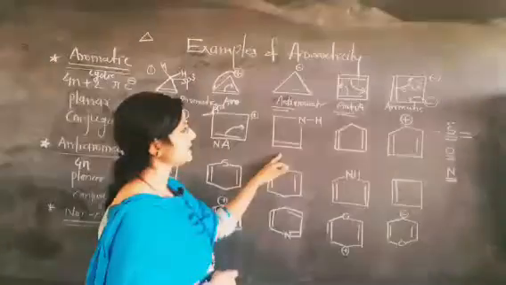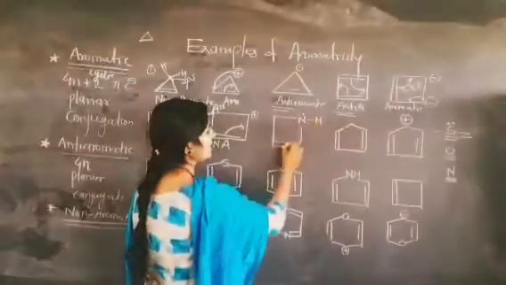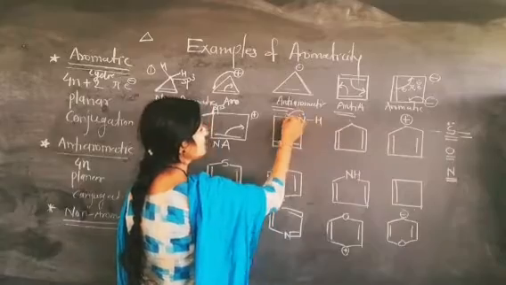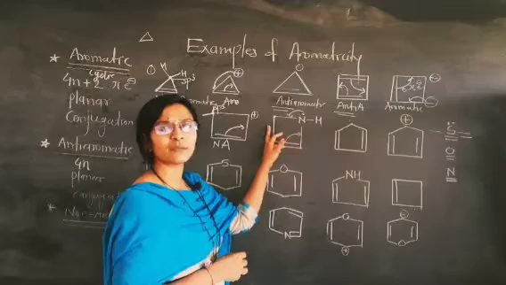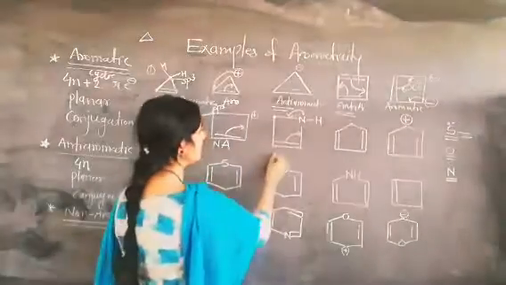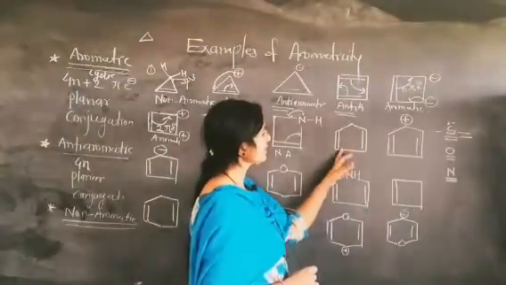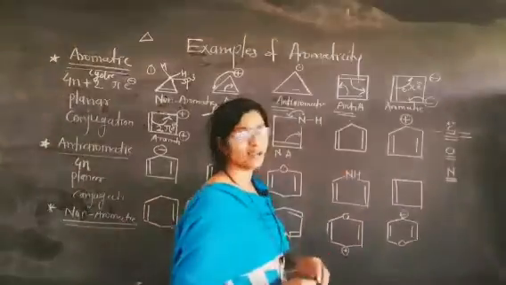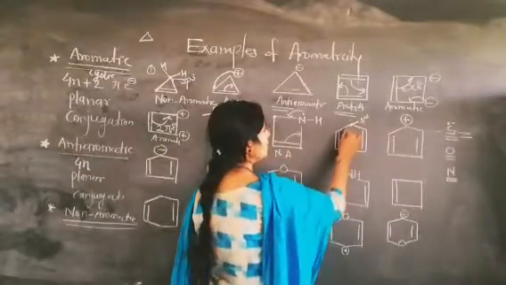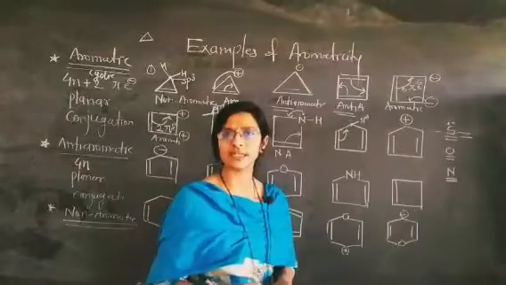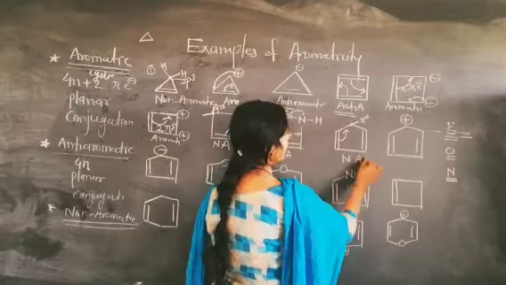Okay, now we have come to this example. Look, this is the heteroatom which carries the lone pair of electrons, and it shifts to this one. But look toward this carbon atom. This carbon atom is sp3 hybridized and therefore it is non-aromatic in nature. So friend, this is the cyclopentadienyl ring. Same thing, this is the sp3 hybridization. No continuous delocalization or conjugation is observed in this ring and therefore it is also non-aromatic in nature.